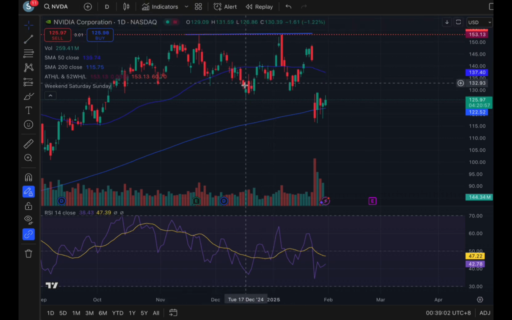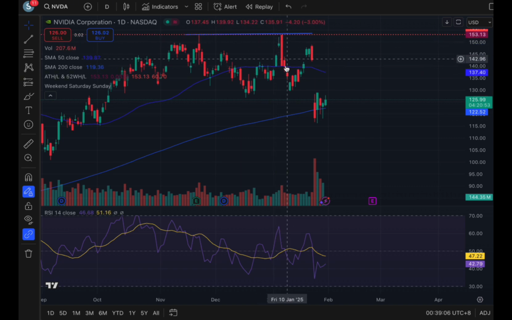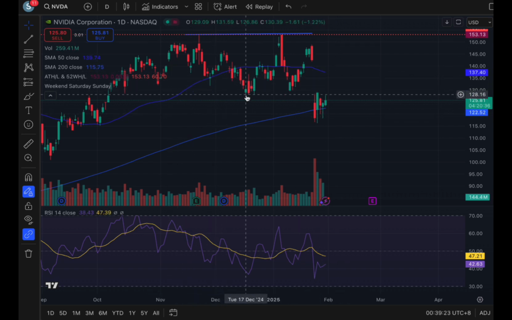And then it is further confirmed by the second move up. It tried to come back to touch this level, and it got rejected by a big red candle. So this demonstrates that sellers are present at these price levels, and if you look at it without the last few bars, buyers were present at lower levels like 130, 135, while sellers were holding 150, 153.